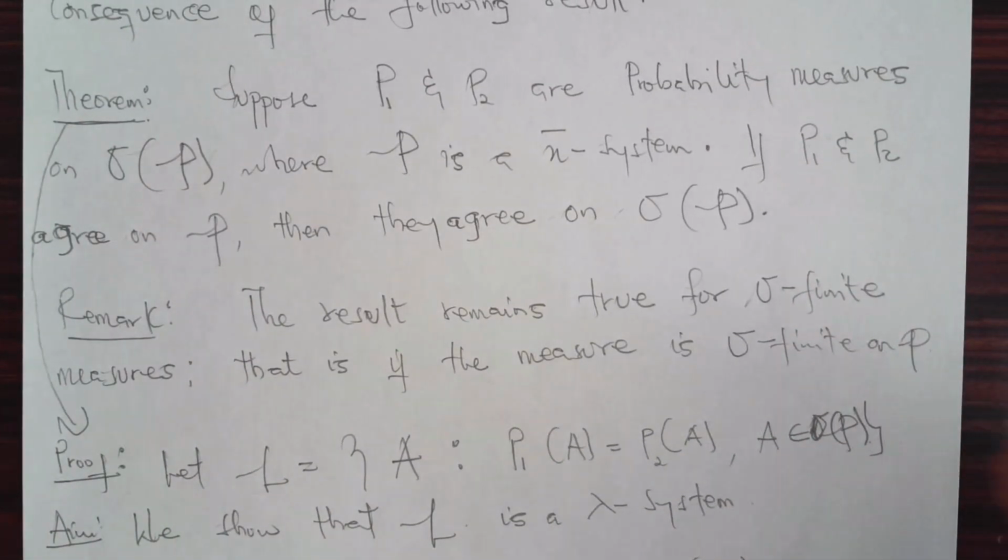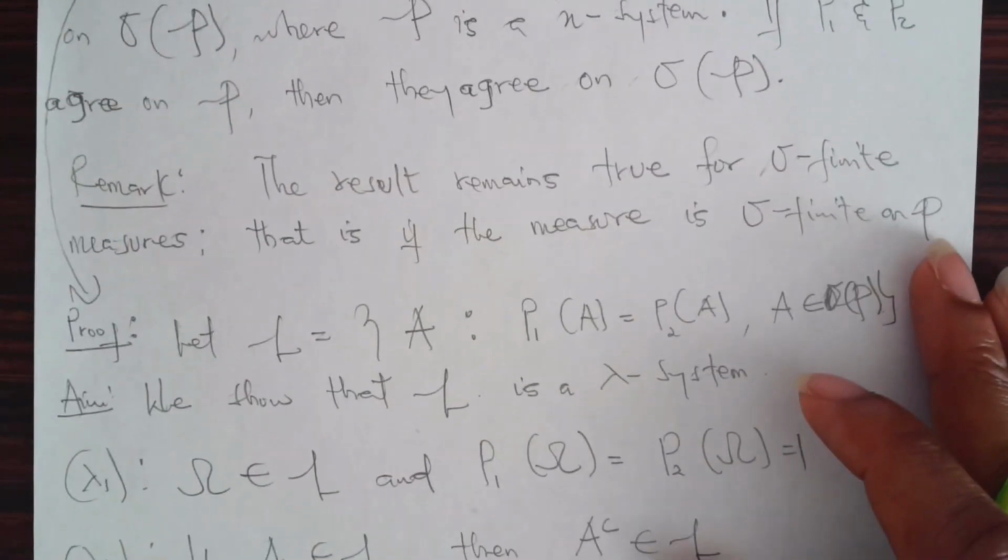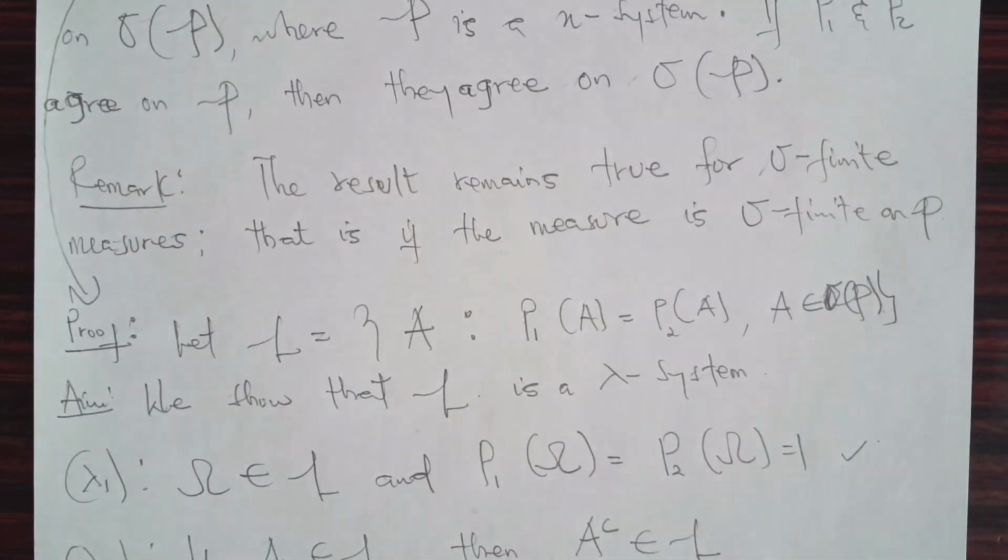So we consider a class, and we label it class L. This class is a collection of elements in the sigma field generated by P, on which P1 and P2 agree. Note, P is a pi system. So it suffices to show that L is a lambda system.